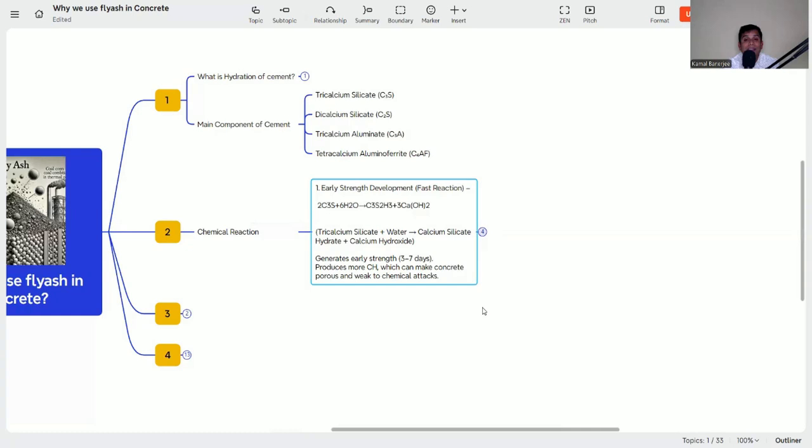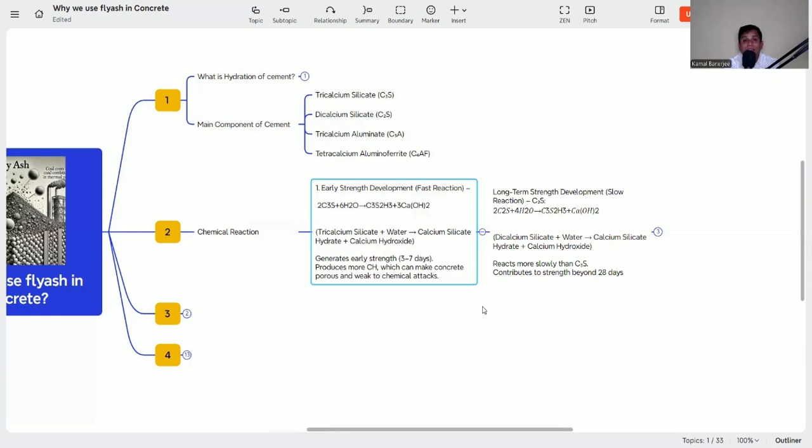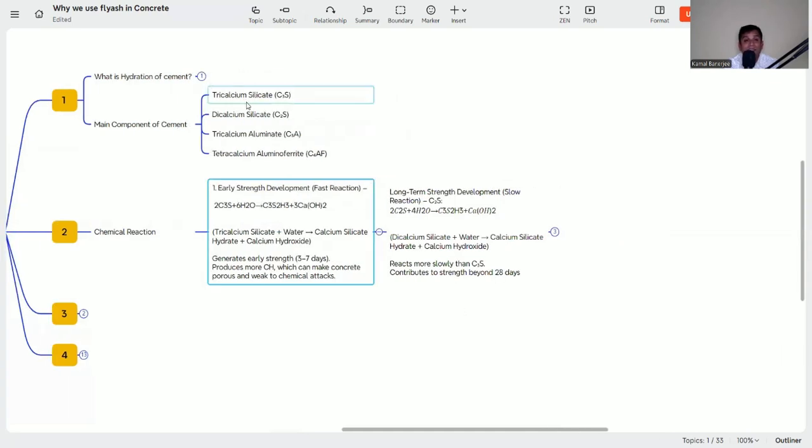The next stage of reaction takes place with the dicalcium silicate, that is C2S. First it reacts with the C3S, the tricalcium silicate, then it reacts with the dicalcium silicate. Now how is dicalcium silicate reacting? It is also reacting with the water, and again it forms the CSH gel. Again it produces calcium hydroxide. This C2S contributes the strength slowly, at 28 days or beyond.